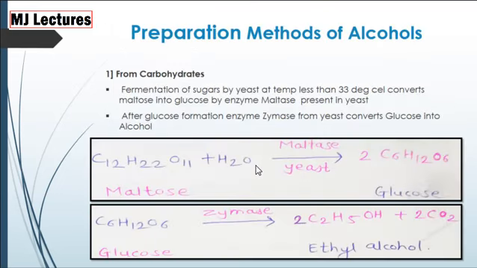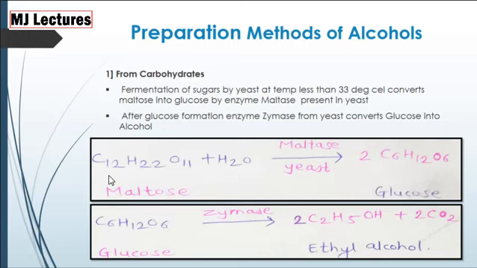Now let's study preparation methods of alcohols. Firstly, from carbohydrates. Let's take the example of maltose. Maltose is a sugar. When maltose is treated with H2O in presence of yeast, which contains the enzyme maltase, the maltose is converted into glucose.